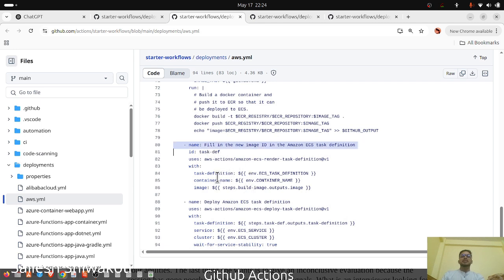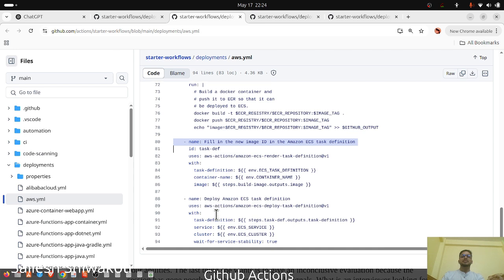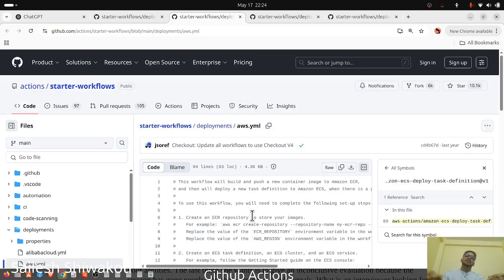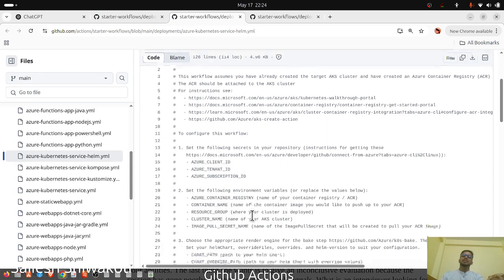Now the actions, so basically actions content name, okay, deployment instructions for actions. Amazon deploy task definition, service, cluster, wait for service stability. So it is running some configuration, building, testing, okay, pushing. Now let's see Kubernetes, how does it work.